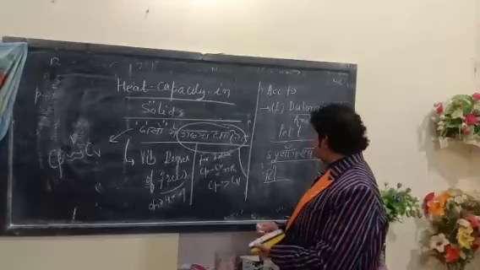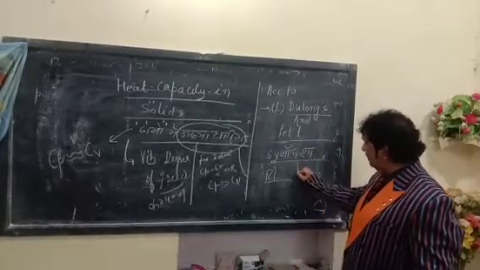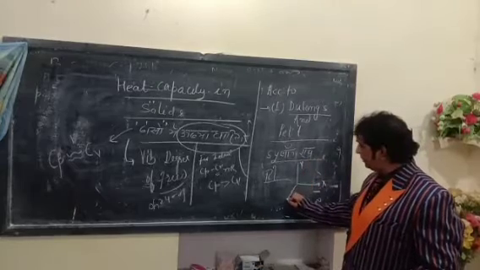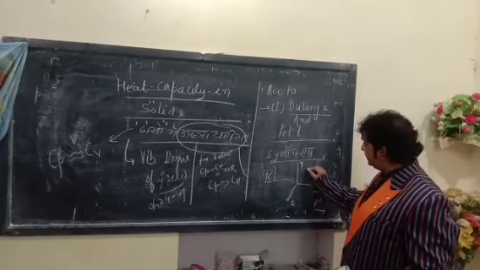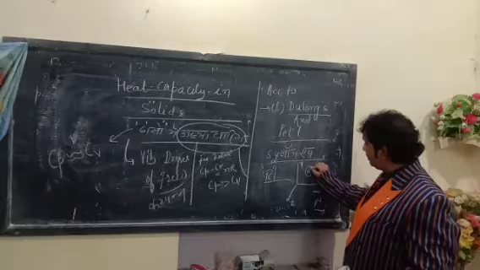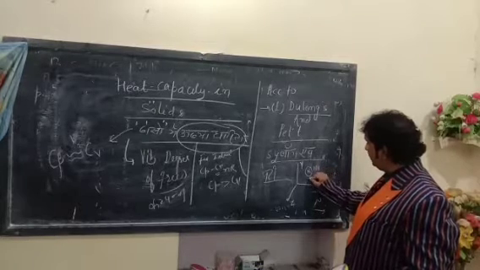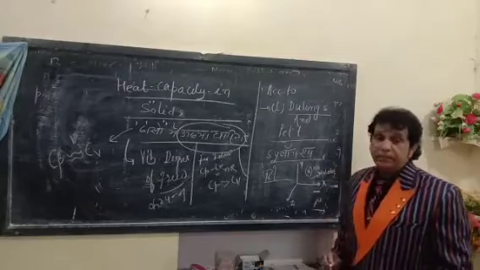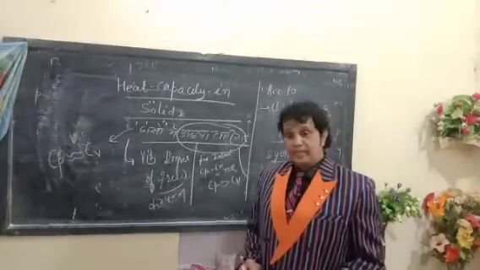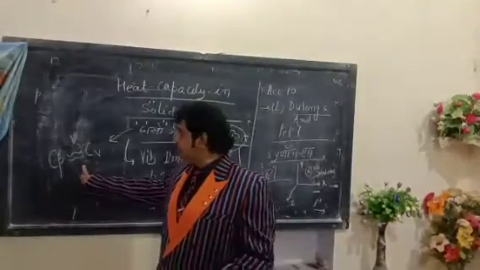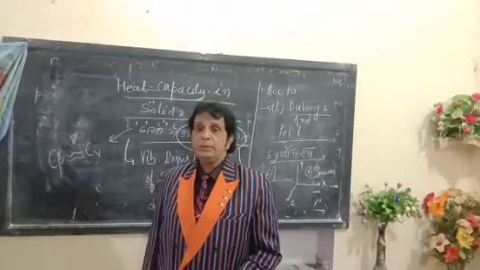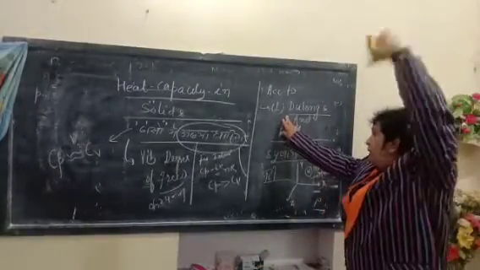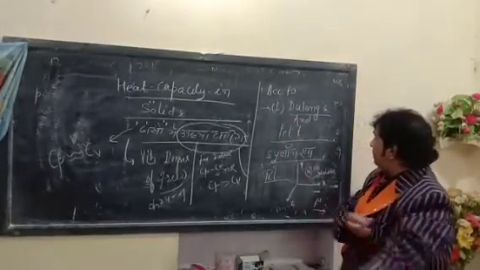Let us consider any molecule M1 in three-dimensional space, with x, y and z directions. We are going to prove that the values of Cp and Cv for solids are the same.